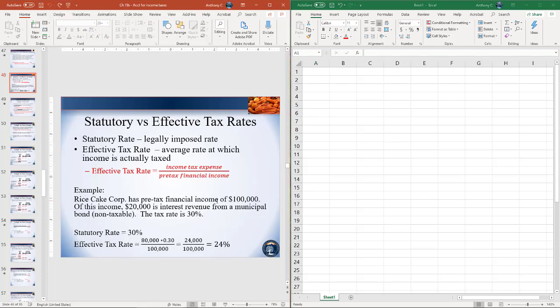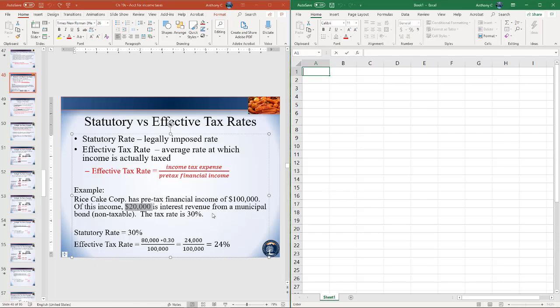So just an example of this, let's say Rice Crate Corporation has pre-tax financial income of $100,000. Of this income, $20,000 is interest revenue from a municipal bond, non-taxable. Right, the tax rate is 30%. So again, any interest revenue from a municipal bond is never going to be taxed. So in this case, our taxable income is going to end up being $20,000, or sorry, it'll be $20,000 lower, so our taxable income will be $80,000.